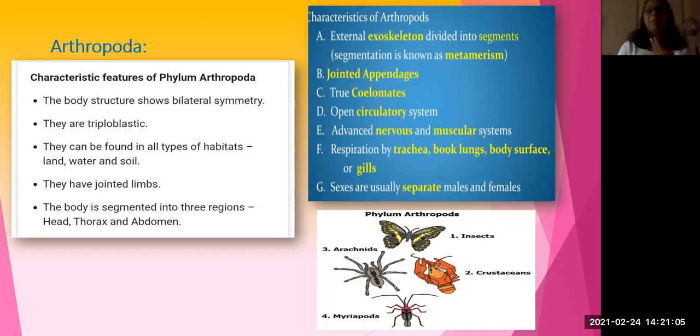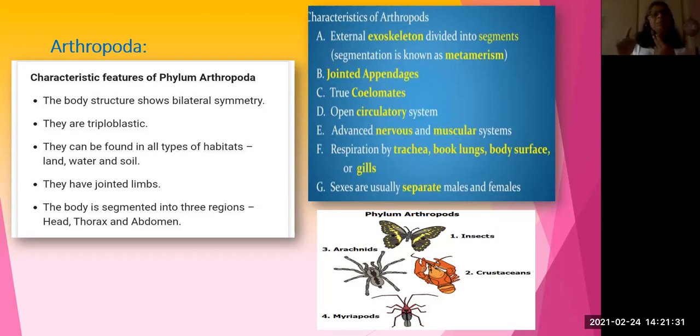And it has metamerism, meaning division. Jointed appendages, I already told you. True coelom, just like annelids. Open circulatory system. It is not like annelids. It has an open circulatory system, meaning the blood won't flow in the blood vessels. It will flow in the coelom cavity itself.